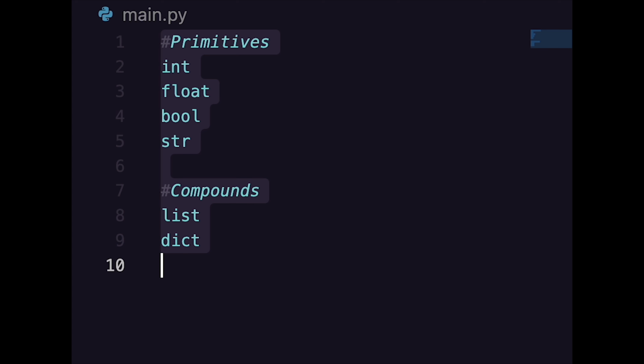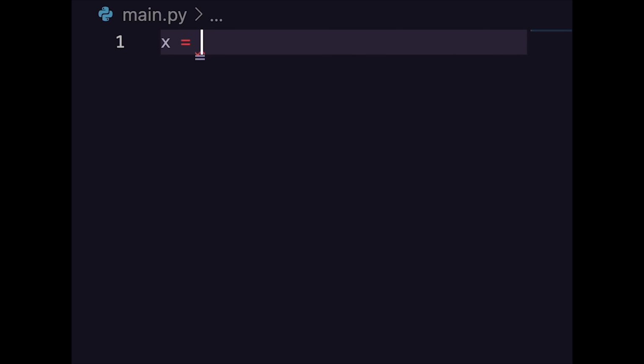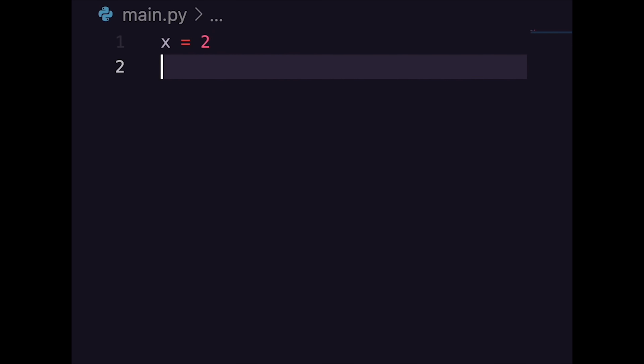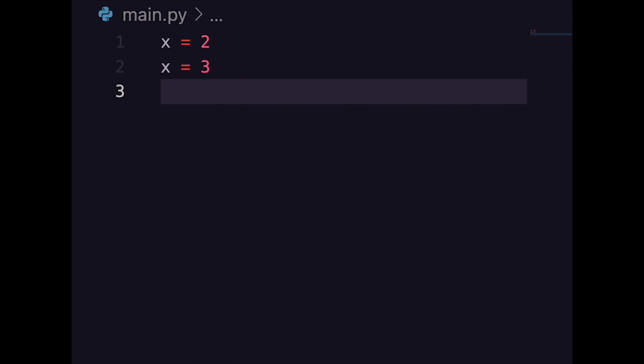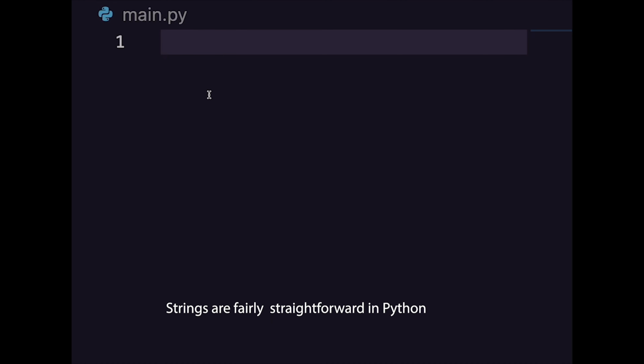To declare variables in Python, we simply give the variable a name and set it equal to something. In Python, you can override variables by simply stating the variable name again and setting it equal to a new value. Python is a top-down language. Things are fairly straightforward in Python.